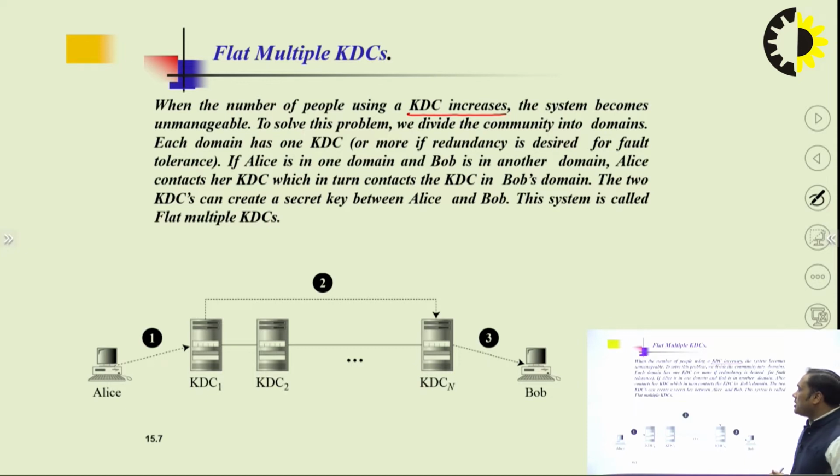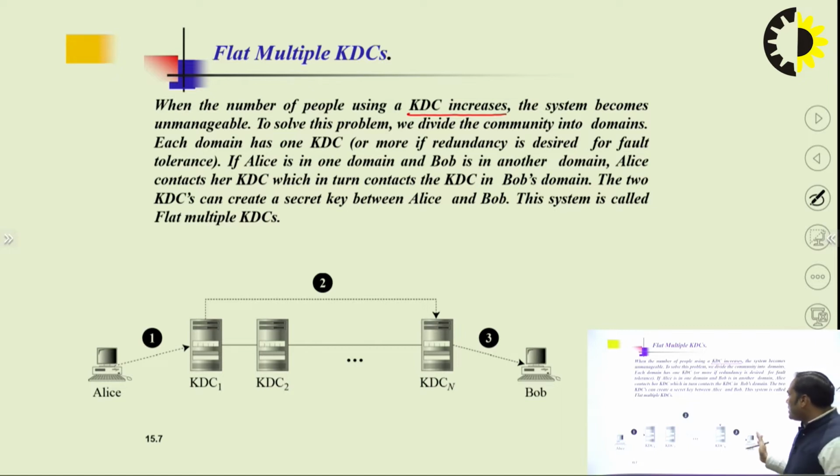To solve this problem, we divide the community into domains. Each domain has one KDC. If Alice is in one domain and Bob is in another domain, Alice contacts her KDC, which in turn contacts the KDC in Bob's domain. The two KDCs can create a secret key between Alice and Bob. This system is called flat multiple KDC.